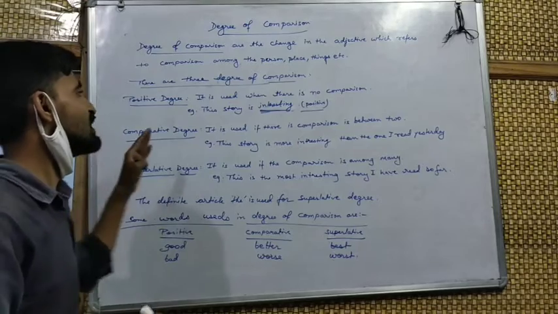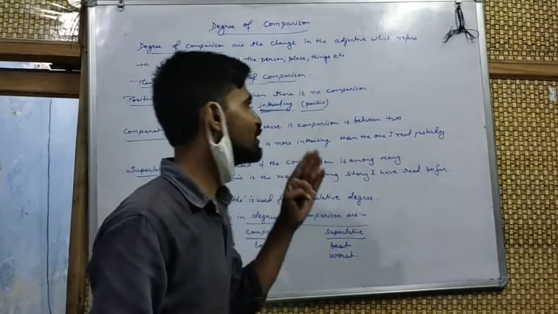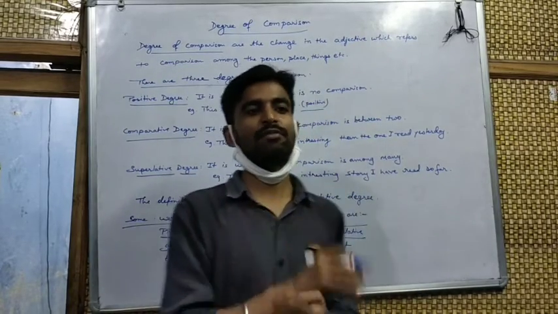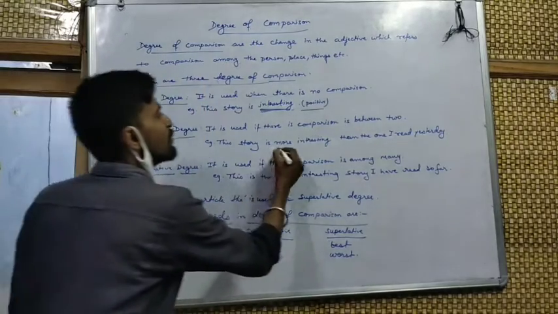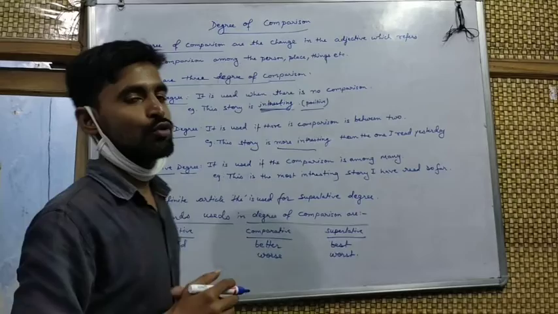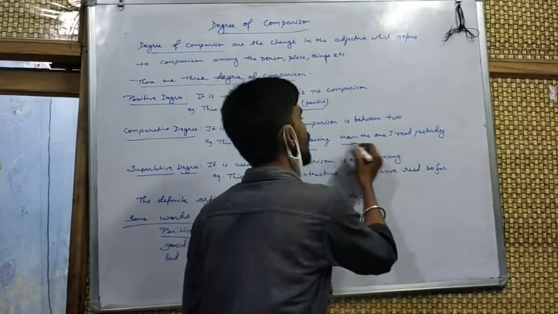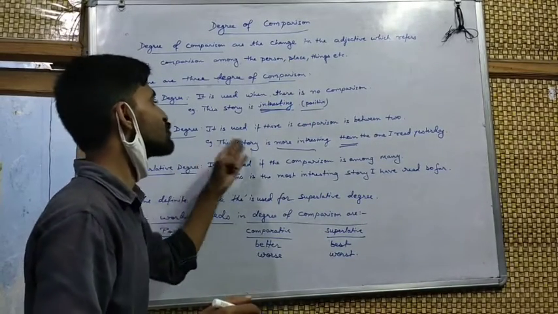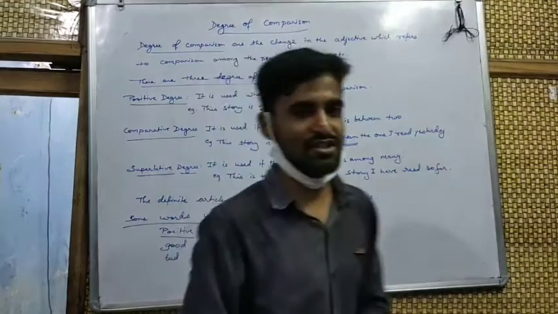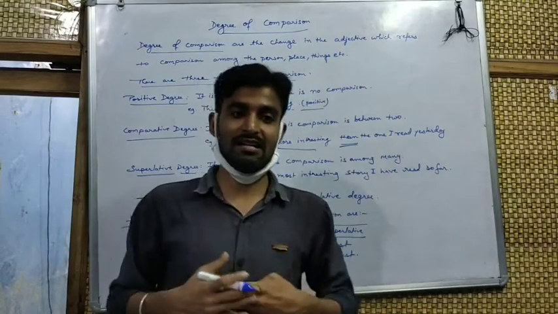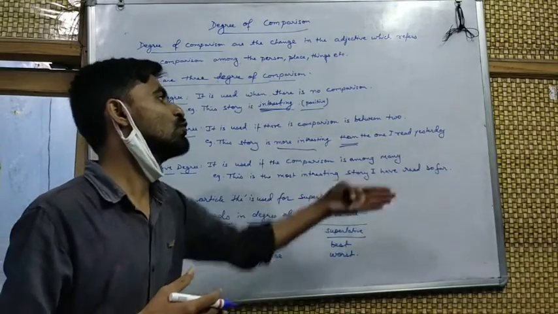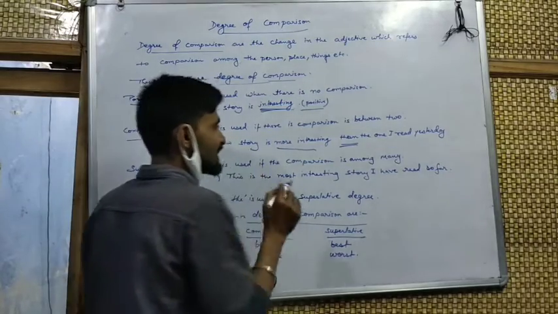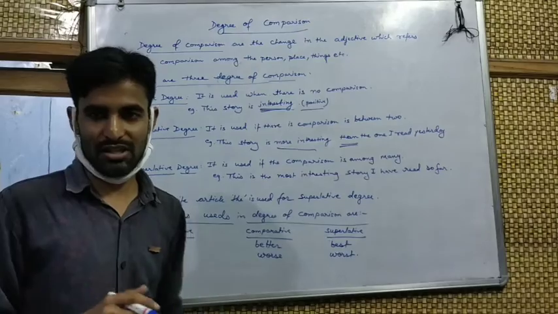Another will be comparative degree. It is used if there is comparison between two. Then we use comparative degree. Here you should note that comparative degree always consists of the word than. Read this example: this story is more interesting than the one I read yesterday. I am comparing the story which I read today to the story which I read yesterday. So here is the comparison between two stories.